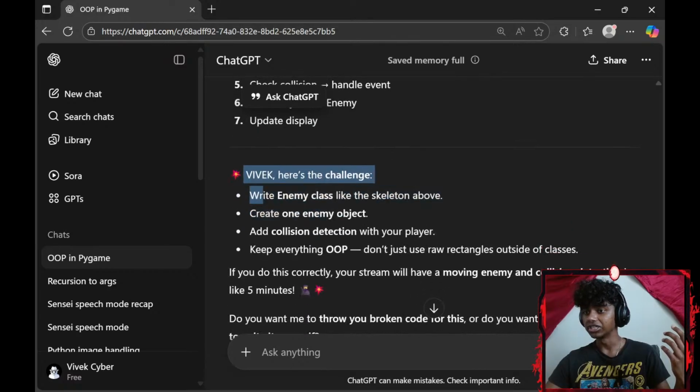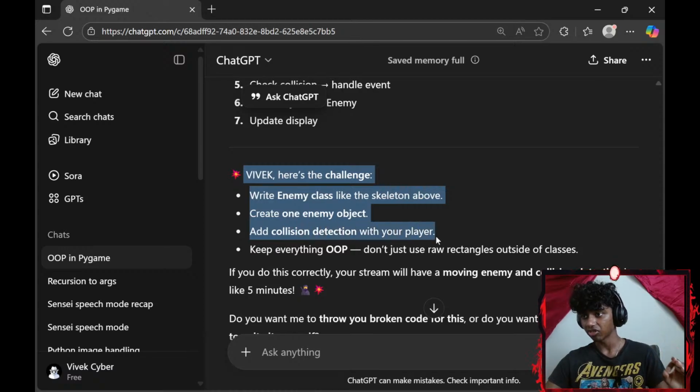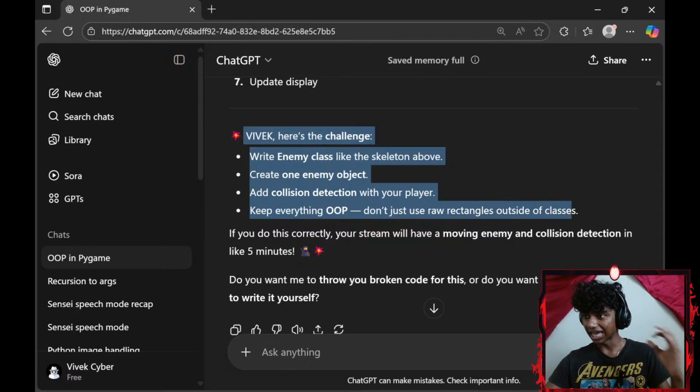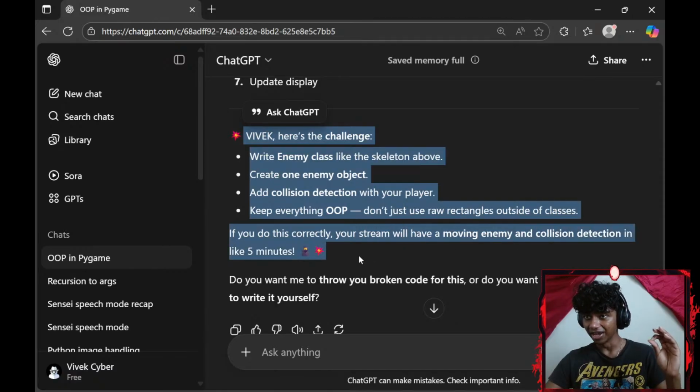display. Vivek, here's the challenge. Write an enemy class like the skeleton above, create one enemy object, add collision detection with your player, and keep everything object oriented. Don't just use raw rectangles outside of a class. If you do this correctly, your stream will have a moving enemy and collision detection in 5 minutes.